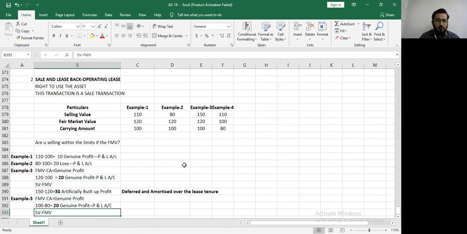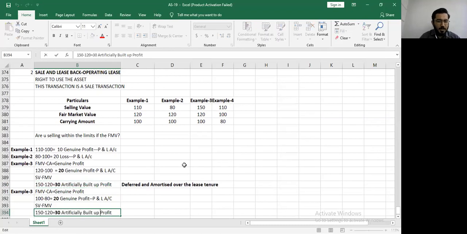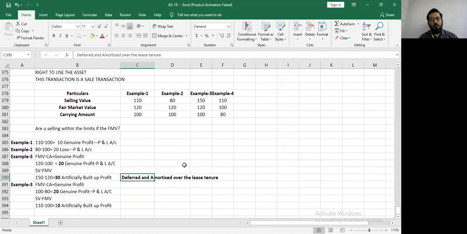Okay, can you tell me what is your artificially built up profit? How much is your artificially built up profit? You get 10. What will you do with the artificially built up profit? You will defer and amortize over the lease tenure. Fine, okay. So I hope this concept is now clear.